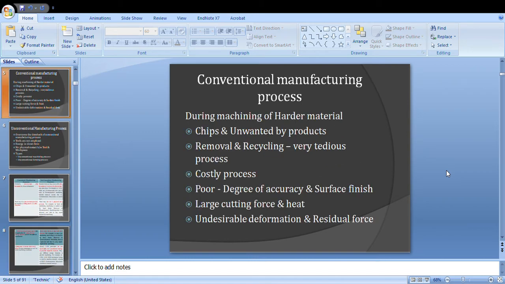Conventional manufacturing process. During machining of a material, chips and unwanted byproducts are produced. So now we will discuss the conventional manufacturing process. What are the things that will happen? Chips and unwanted byproducts, removal and recycling is a costly process, there is a poor degree of accuracy, larger cutting force and heat will be generated, and undesirable deformation and residual stress. So these are the basics of conventional machining processes.